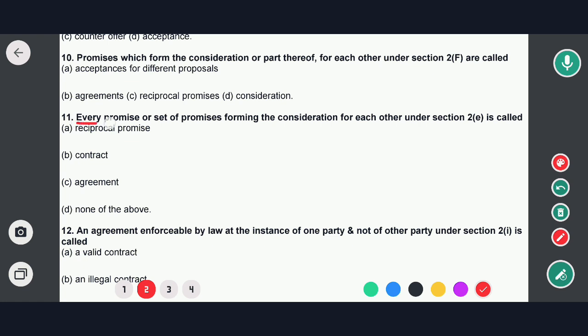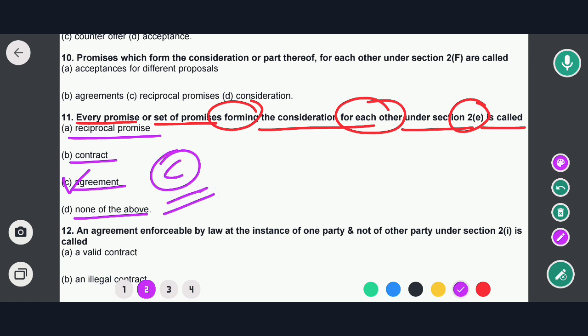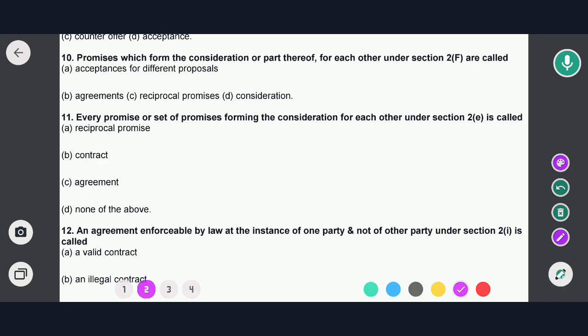Next question is about every promise or a set of promises forming the consideration for each other under Section 2E or 2A is called. Options are: reciprocal promises, contract, agreement, and none of the above. Option C would be the correct answer, that means agreement. As per the provision of Section 2 clause E of the Indian Contract Act, every promise or every set of promises forming the consideration for each other is called an agreement. Now moving to the next question.